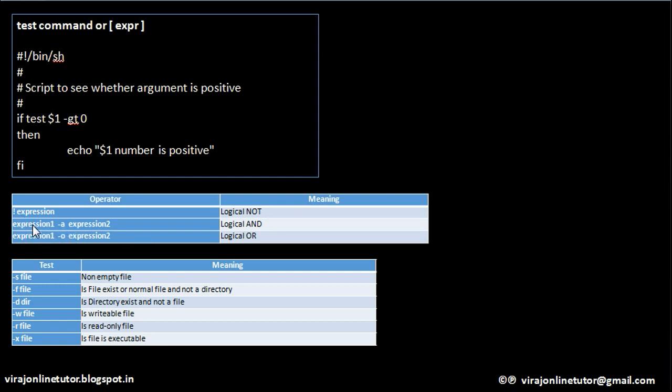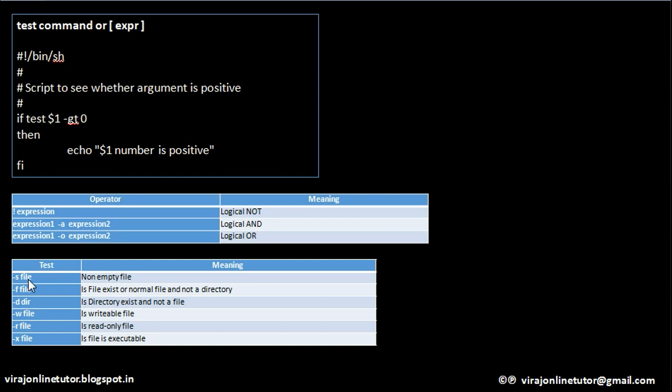It takes the first expression and does an AND on the second expression, and only if both expressions are true is the entire expression true. Next is logical OR. Here we check the validity of the first expression or the second expression. If one of the two expressions evaluates to true, the output of the entire expression will be true, else it will be false.